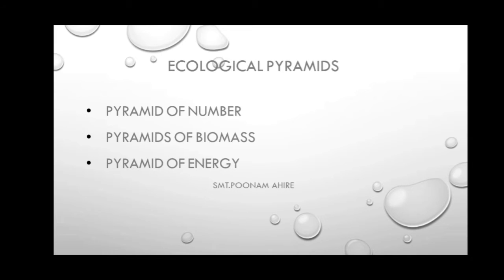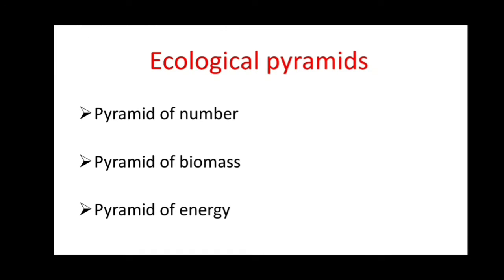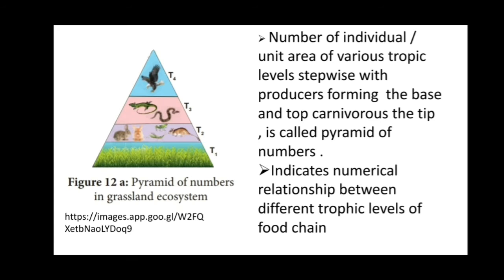Pyramid of number, pyramid of biomass and pyramid of energy we are going to study. Pyramid of number, pyramid of biomass and pyramid of energy is included. So this one is the first pyramid, that is pyramid of numbers. In a grassland ecosystem it is always upright.